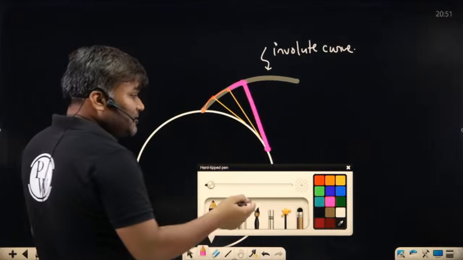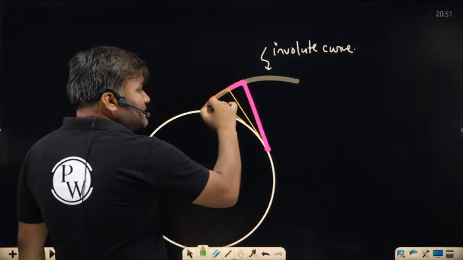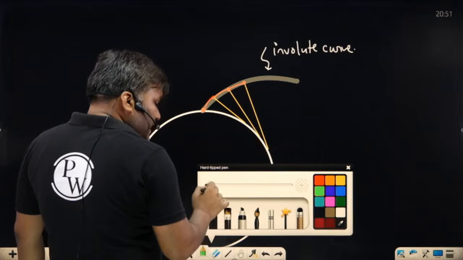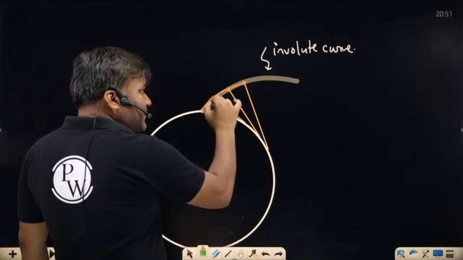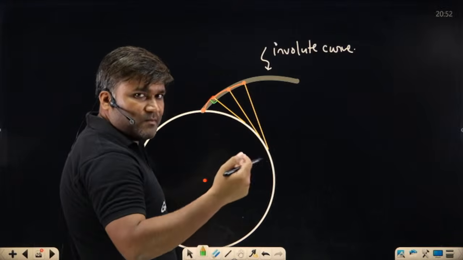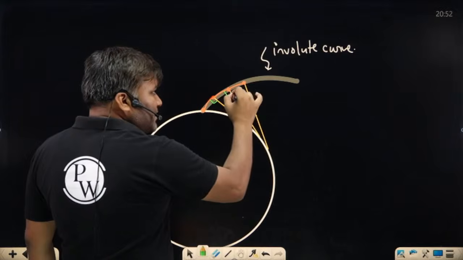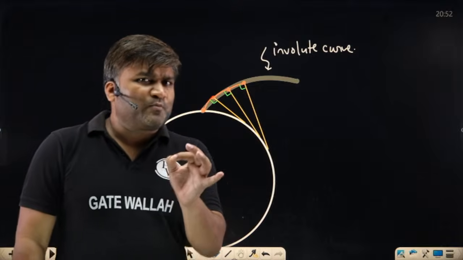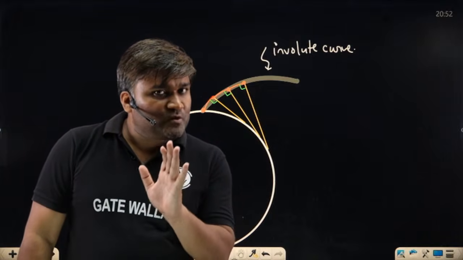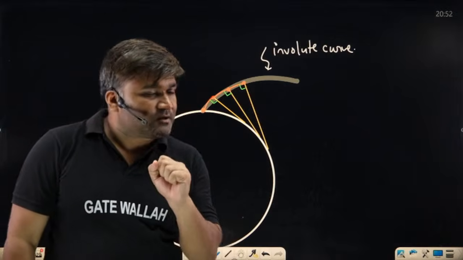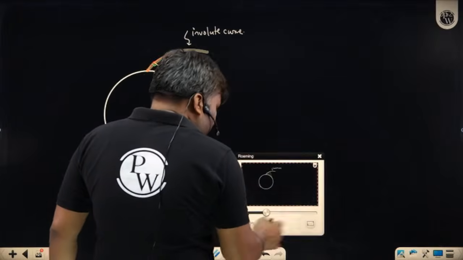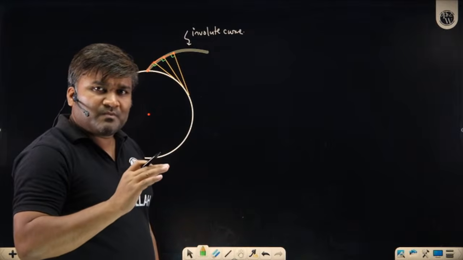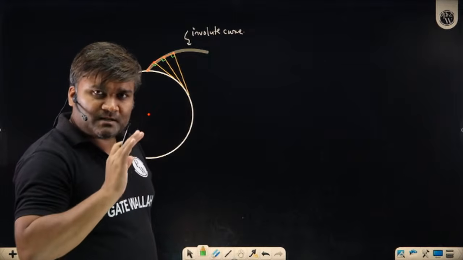Sir, quite logical. And if you are calling these circles and this the radius, can I say this radius will be perpendicular to my circular arc? It will be perpendicular. This radius will again be perpendicular here, and here. So this beautiful property of the involute curve, remember this, I will be using it in the analysis of my involute gear. On this involute curve, if I draw a perpendicular anywhere, that perpendicular is going to be tangential to its base circle.